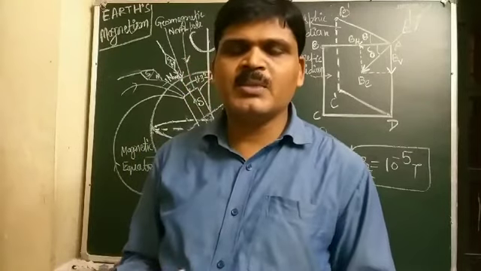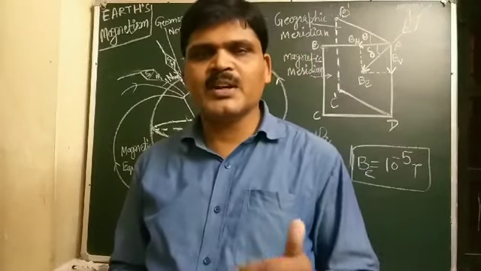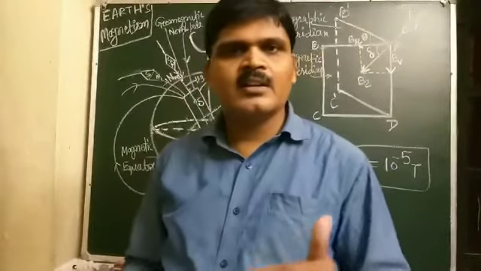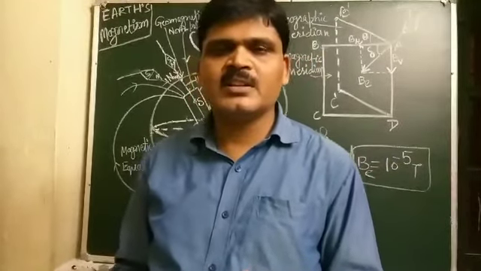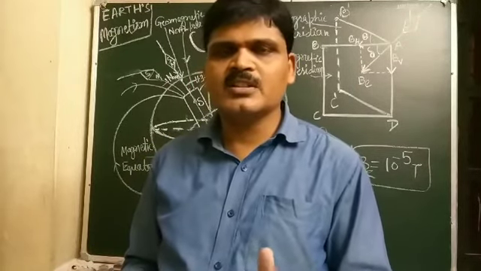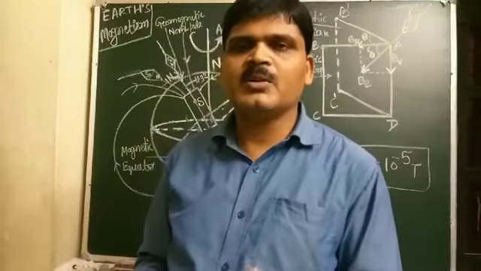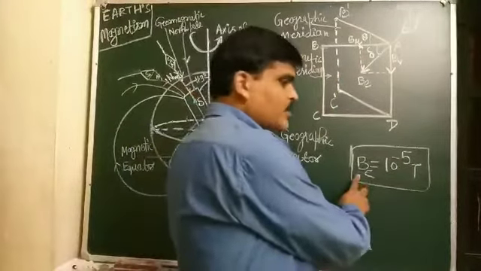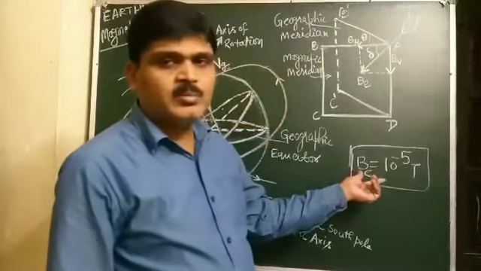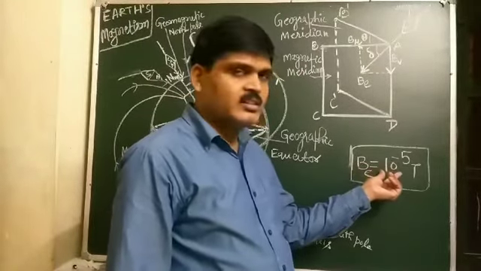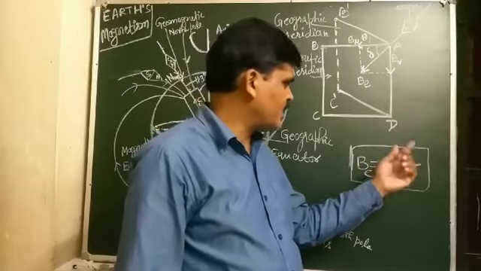The strength of the magnetic field of the Earth varies from place to place, and near Earth's surface it is nearly 10 to the power minus 5 Tesla. So the magnitude of the magnetic field of Earth near its surface is 10 to the power minus 5 T, meaning Tesla.